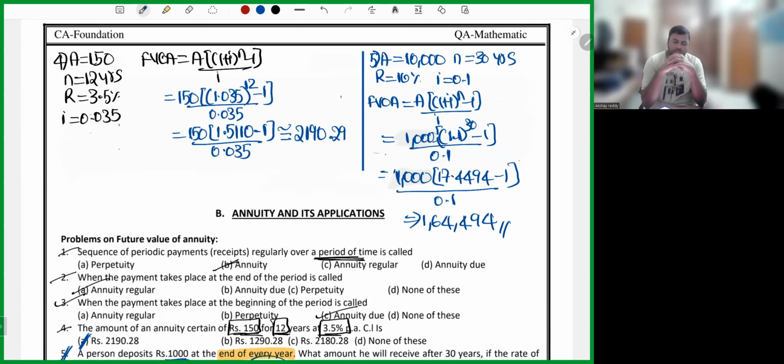In these questions, till now, what we have done, A was given. We calculated future value of ordinary annuity or future value of annuity due. Now what happens? Future value of ordinary annuity or future value of annuity due will be given. We should go ahead and calculate the value of A.